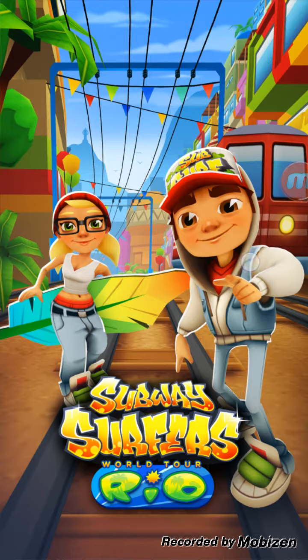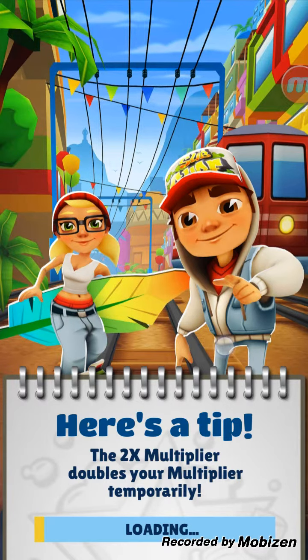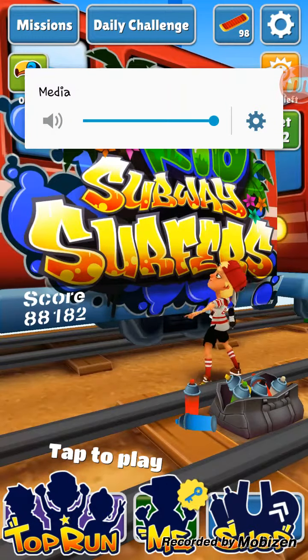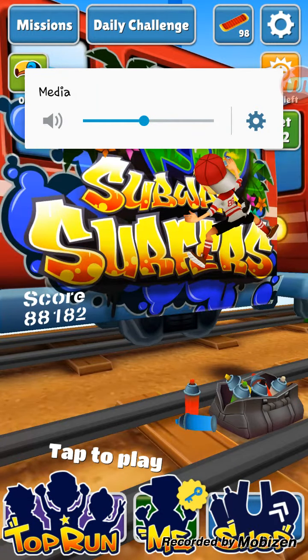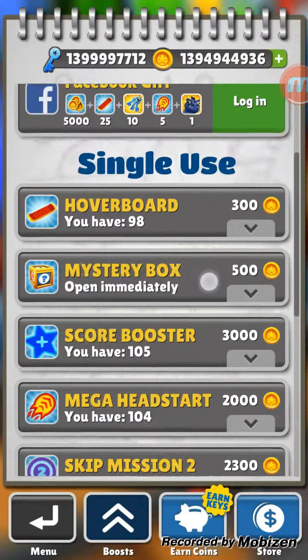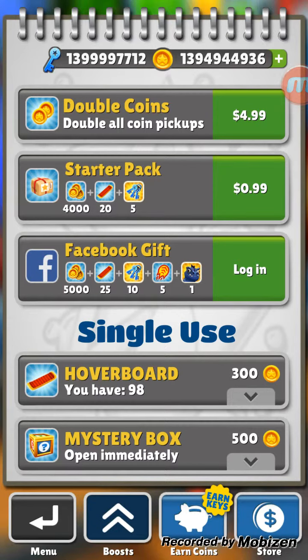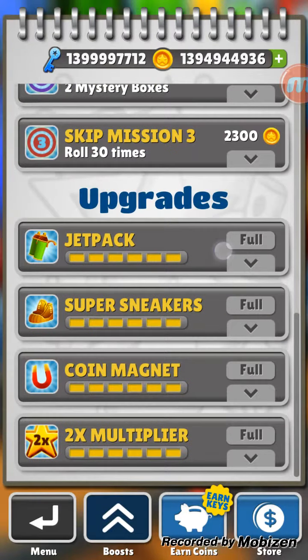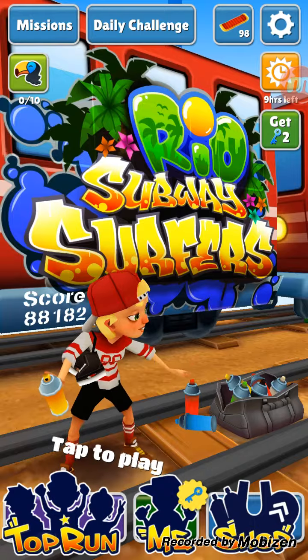So for right now, I'm gonna show you what it looks like. Sorry, might be too loud. Go to shop. You can see I have like 13 billion coins and keys. So yeah, you can just buy everything.